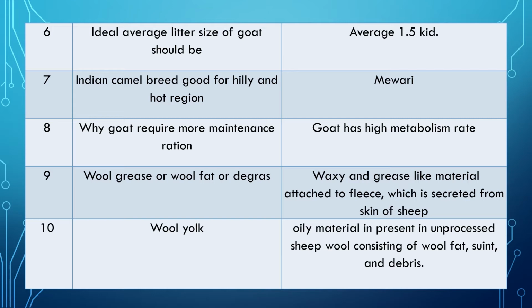Question 10. What is wool yolk? The answer is oily material present in unprocessed sheep wool consisting of wool fat, suint and debris. This material, wool fat, suint and debris in the sheep wool, is called wool yolk.